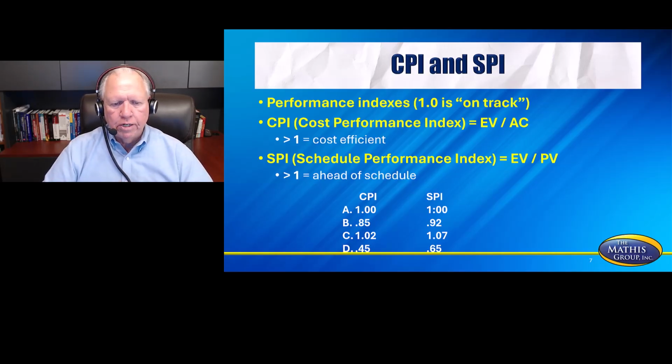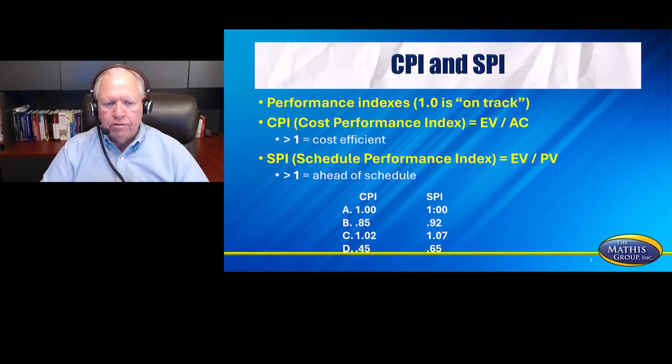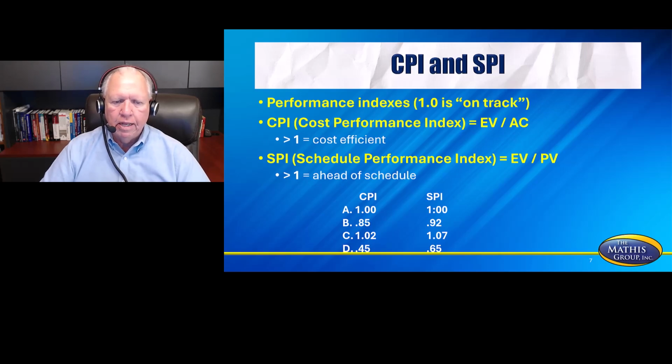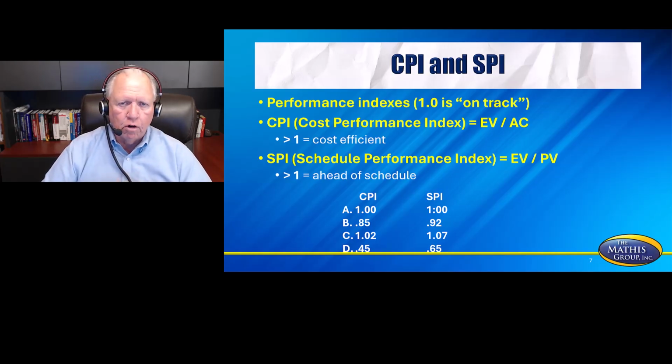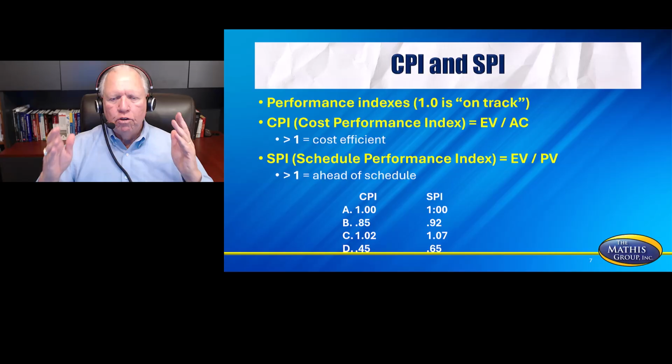But notice that project B is at 0.85 and 0.92. If they ask you about CPI at 0.85, you are basically over budget. Why? Below one is bad, above one is good. So I'm about 15% over budget based on this snapshot. If you look at SPI, you've got 0.92, so I'm 8% behind schedule based on this snapshot.